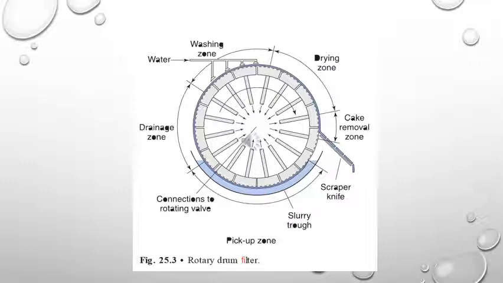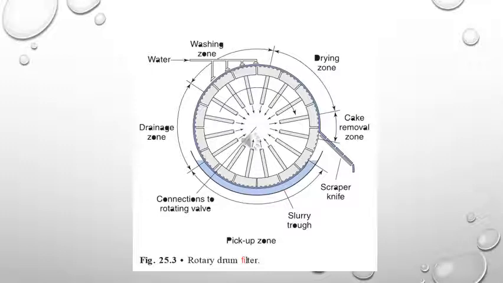So this will be pumped through vacuum inside through this septa. So what remains when this drum moves up will be the cake or the solid which is present in the slurry.